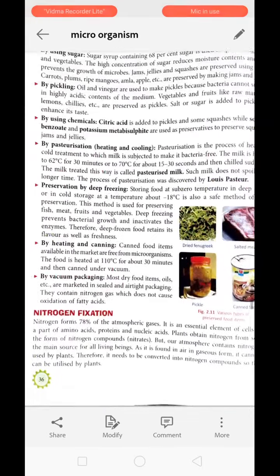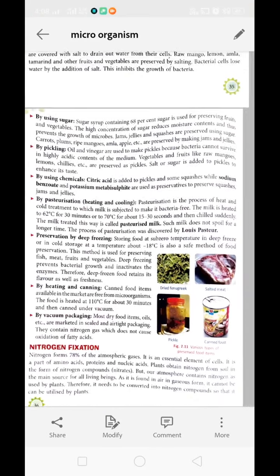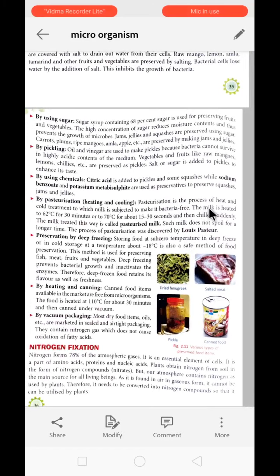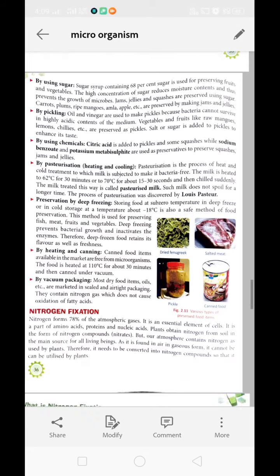It is given here. The milk is heated to 62 degrees centigrade for 30 minutes or 70 degrees centigrade for 15 to 30 seconds and then chilled suddenly. The milk treated this way is called pasteurized milk, and this method was given by Louis Pasteur. Clear? Now next question.